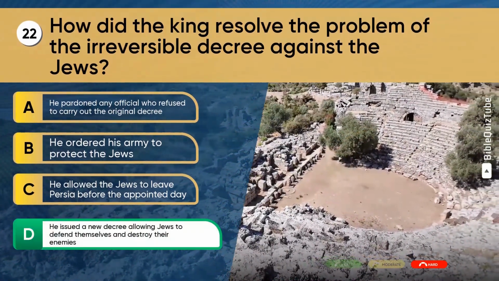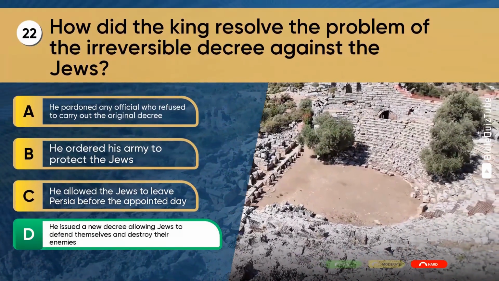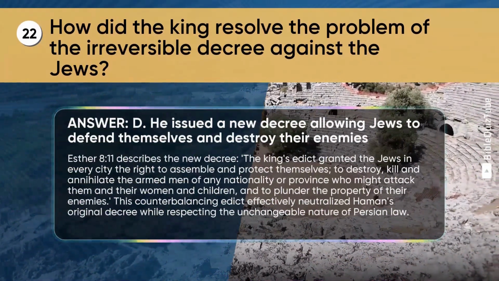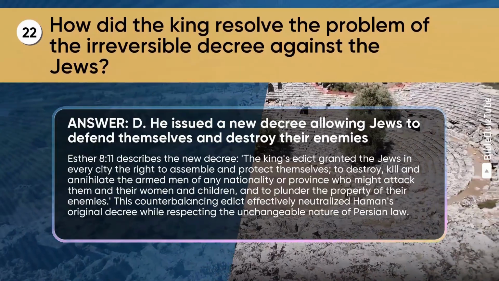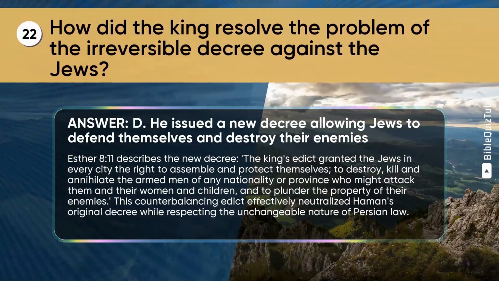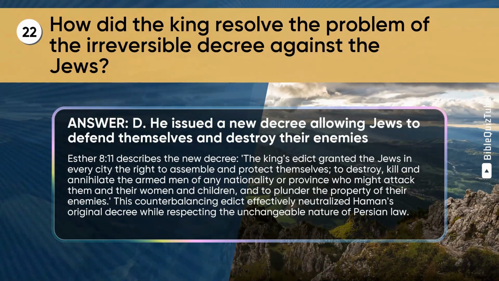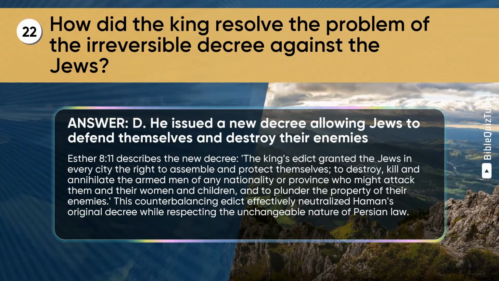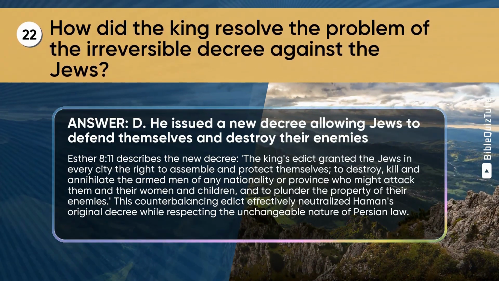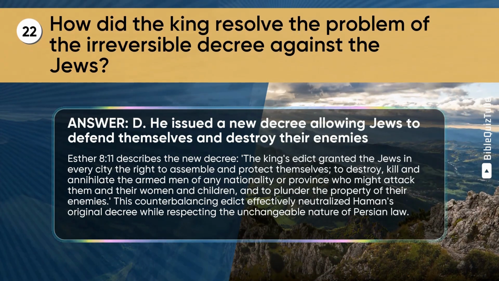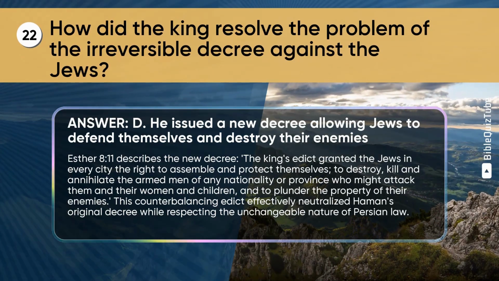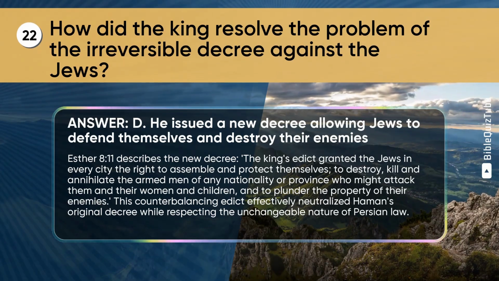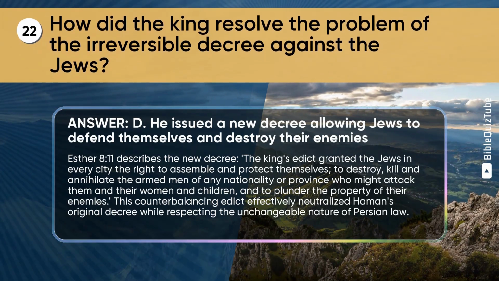The correct answer is D. He issued a new decree allowing Jews to defend themselves and destroy their enemies. The explanation. Esther chapter 8 verse 11 describes the new decree. The king's edict granted the Jews in every city the right to assemble and protect themselves, to destroy, kill, and annihilate the armed men of any nationality or province who might attack them and their women and children, and to plunder the property of their enemies. This counterbalancing edict effectively neutralized Haman's original decree while respecting the unchangeable nature of Persian law.